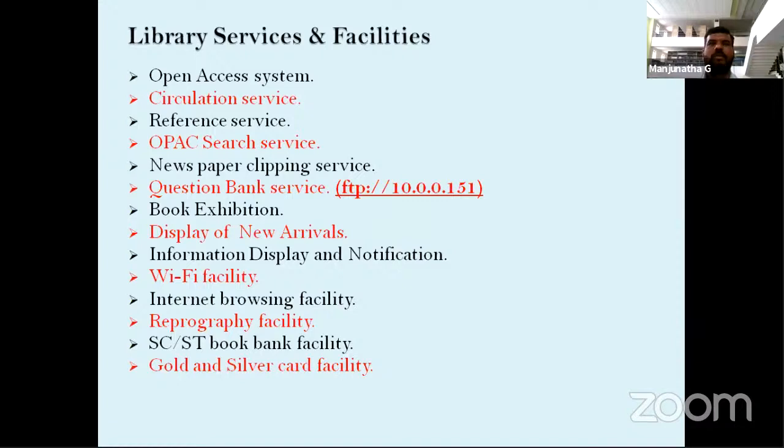Silver card means students who got 70% in the previous year. We provide one more book. For example, usually we issue two books, so with another one book, three books we issue to the student.